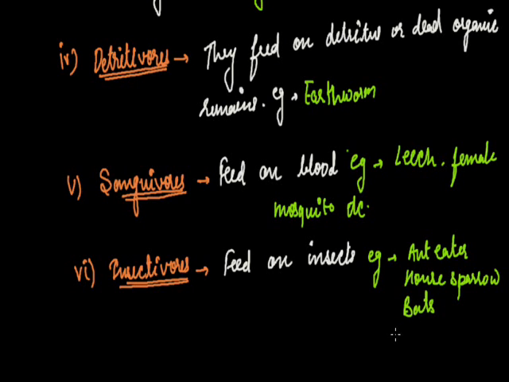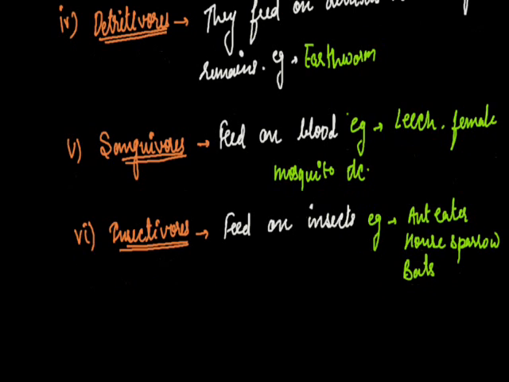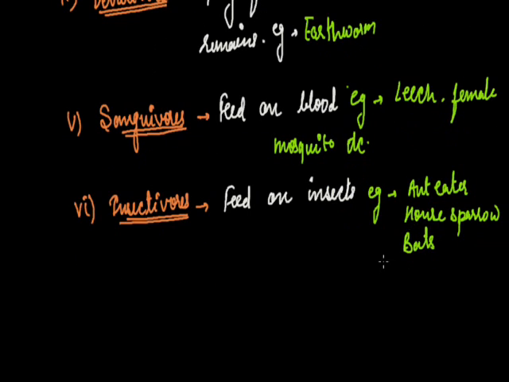And if we talk about plants, insectivore plants are also present. They feed on insects to fulfill their nitrogen deficiency. The example of that kind of plant is Nepenthes. The common name of Nepenthes is pitcher plant.